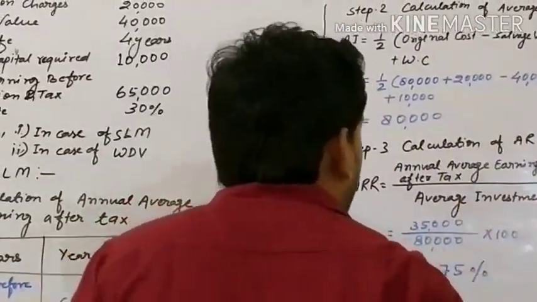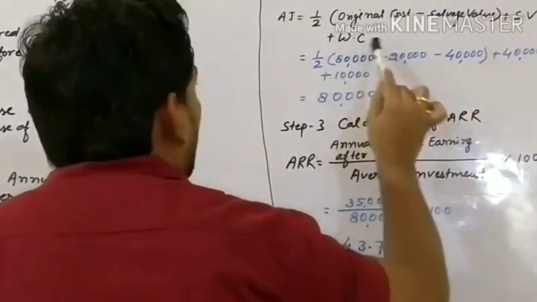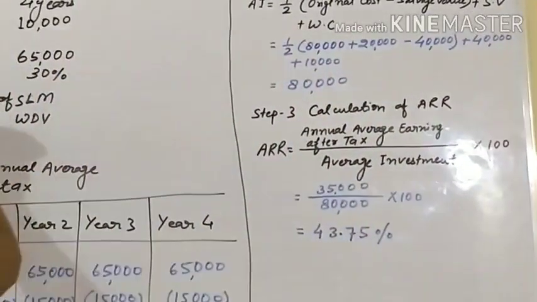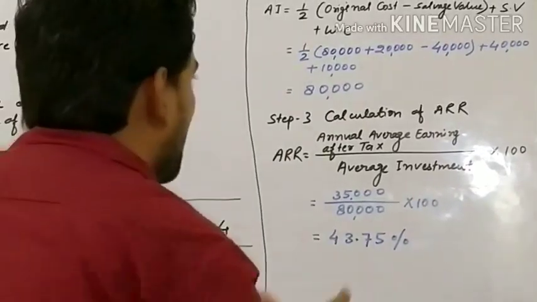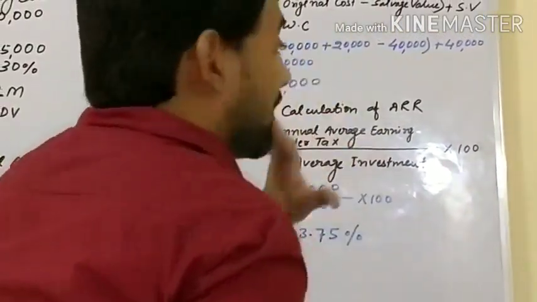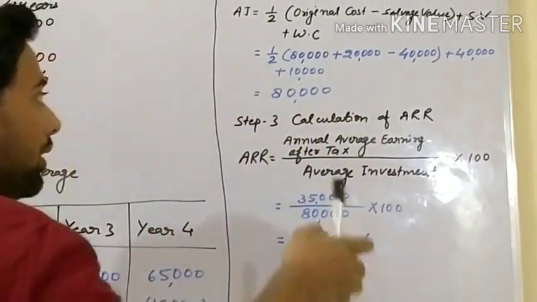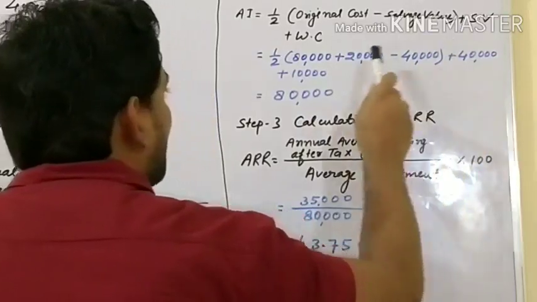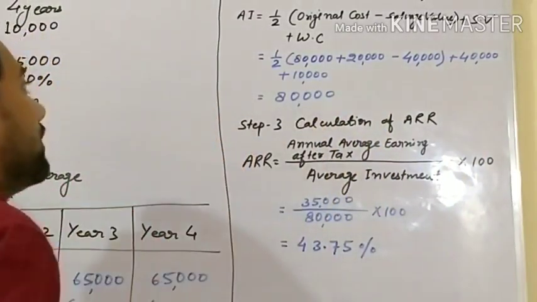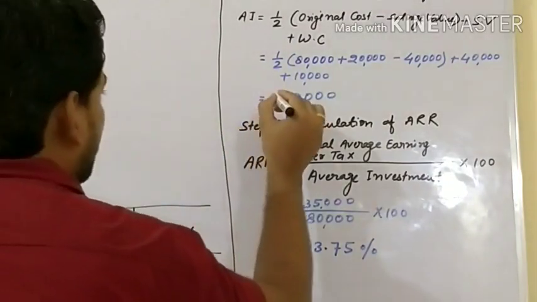We close the bracket, plus salvage value which is 40,000, plus working capital which is 10,000. When we calculate this we find 60,000, and half of 60,000 is 30,000. 30,000 plus 40,000 plus 10,000 is 80,000. It means our average investment is rupees 80,000.